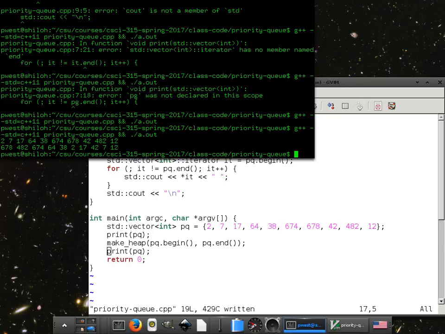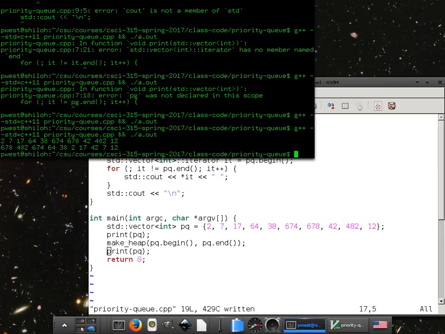Yeah, it looks like it did stuff. Who's on top? The 678. So the highest. In the C++ one, the highest is going to be first. So is 678 the highest element?